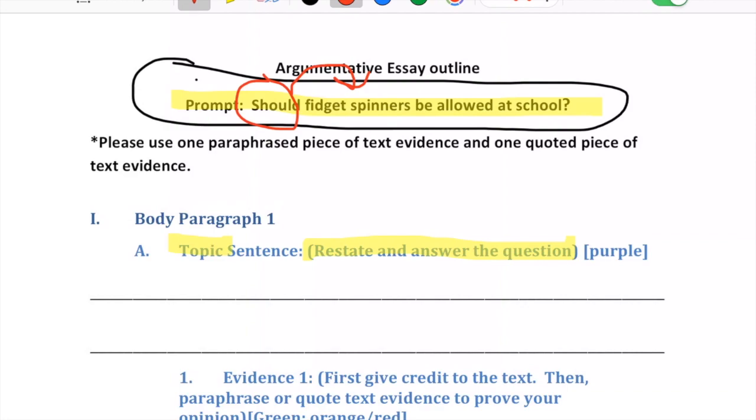If I'm on the should side, I'm going to say fidget spinners should be allowed at school. If I'm on the shouldn't side, I would say fidget spinners shouldn't be allowed at school. I'm going to be on the shouldn't side.